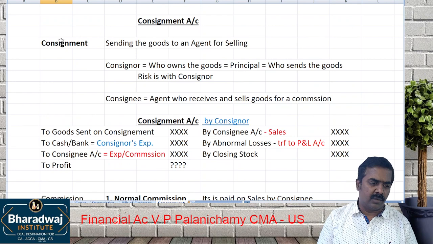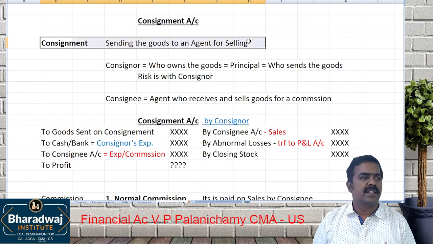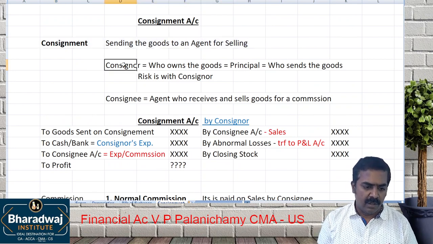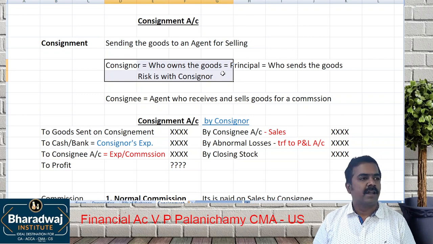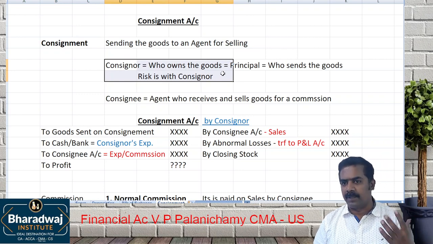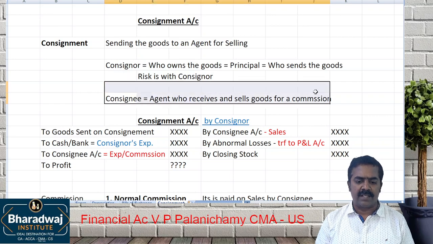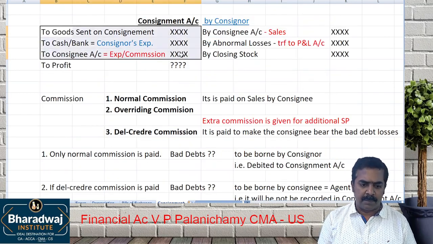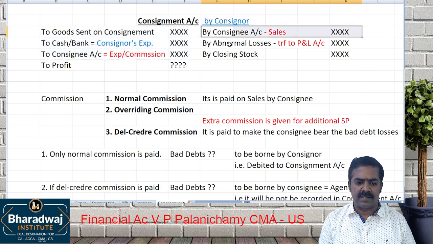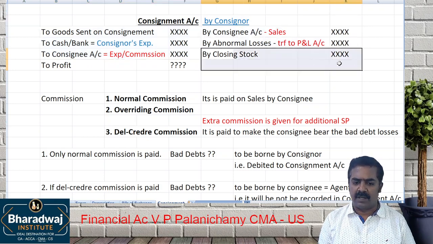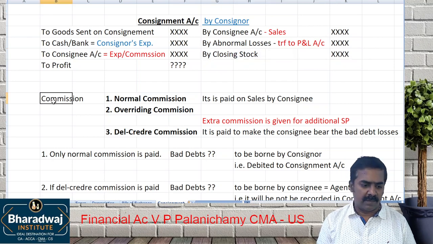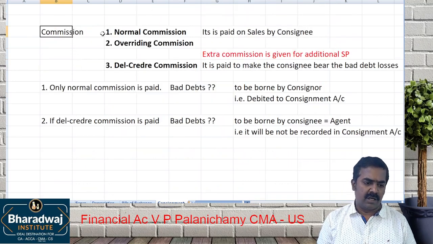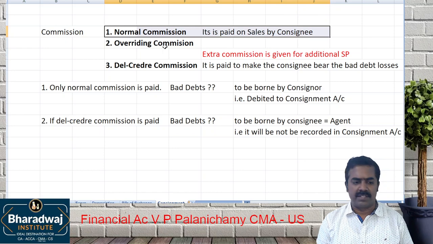Once again, I repeat. What is consignment? Sending the goods for the purpose of sale. Who's a consignor? The person who owns the goods, or the principal, the person who takes the risk. Who's a consignee? Agent who is selling the goods. Consignment account is prepared to debit the expenses, credit the sales, abnormal losses transferred to P&L account, and which one? Closing stock. Then commission. Normal commission is paid on total sales.